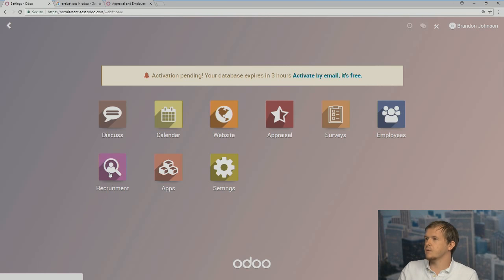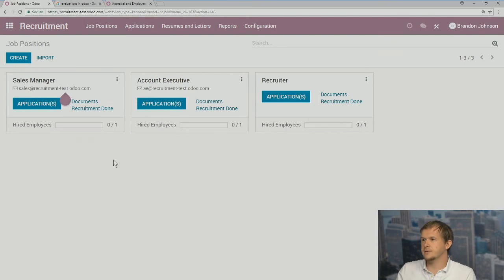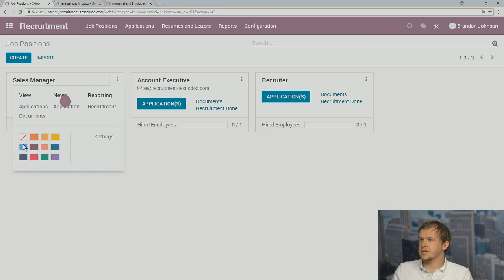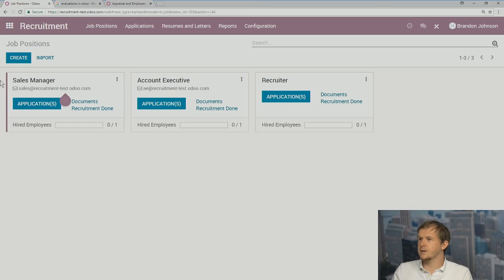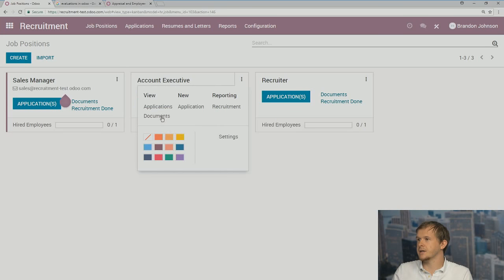Next thing I wanted to go into was recruitment. I've already set up a few job positions. We got a sales manager, account executive, and a recruiter. Each of these we can set up. We can have different colors for it. We can view different parts of it. We can see whether it's applications, documents, go into the settings as well.